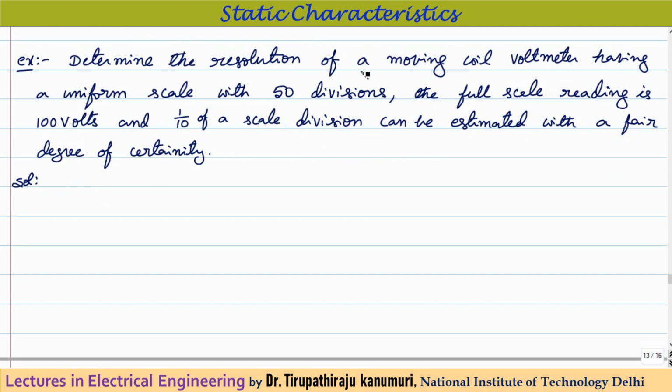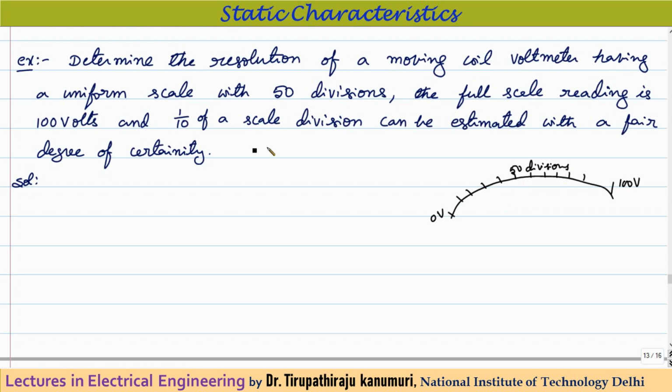Further, to understand the concept clearly, I am taking one example. Determine the resolution of a moving coil voltmeter having a uniform scale with 50 divisions. That means if you take the scale of this instrument, starting from here to here there are a total of 50 divisions. The full scale reading is 100 volts. Here it is mentioned as 0 volts, here it is mentioned as 100 volts, and in between there are a total of 50 divisions.